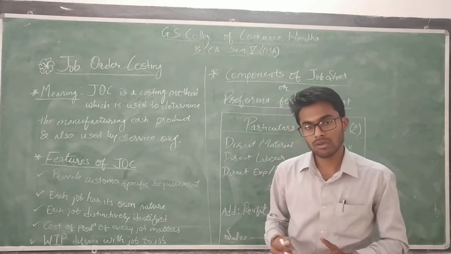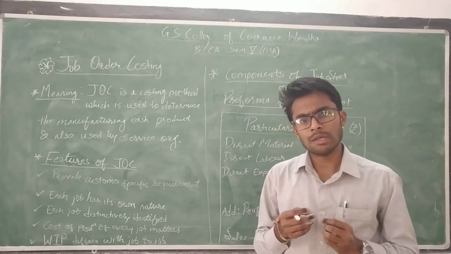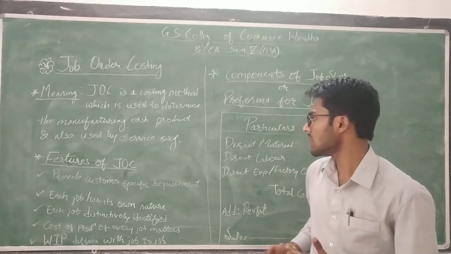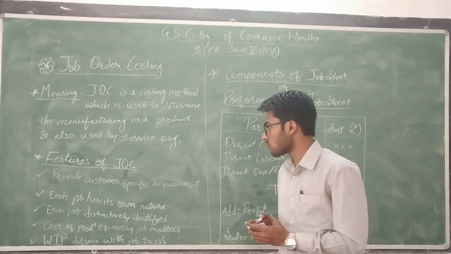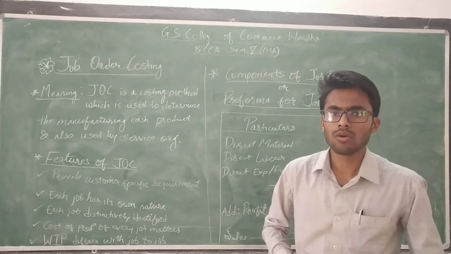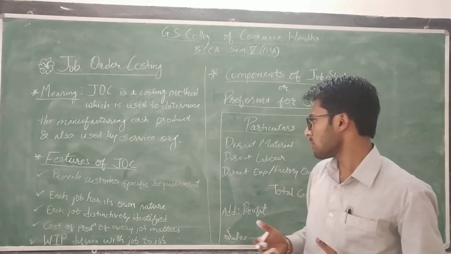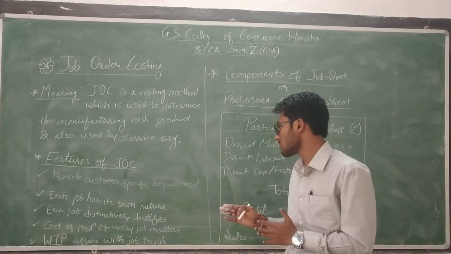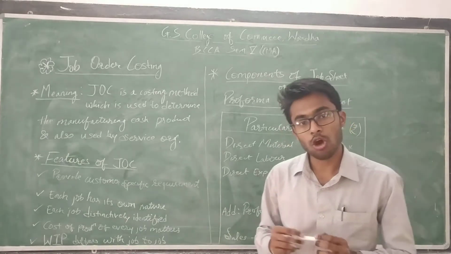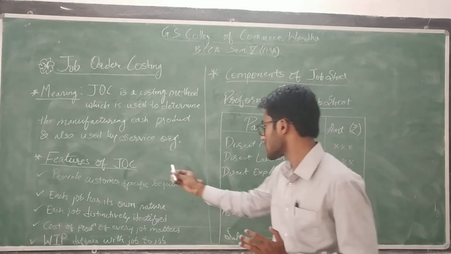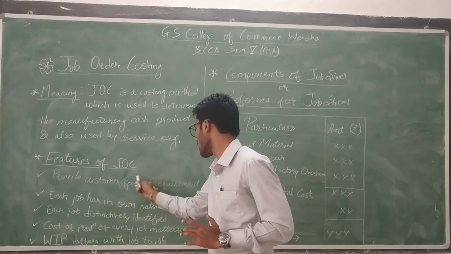Here we have put the primary features of job order costing. What are the features and nature of job order costing? First, it provides customer specific requirement.